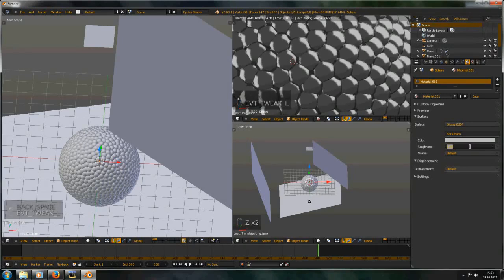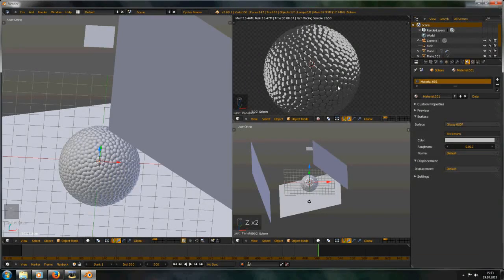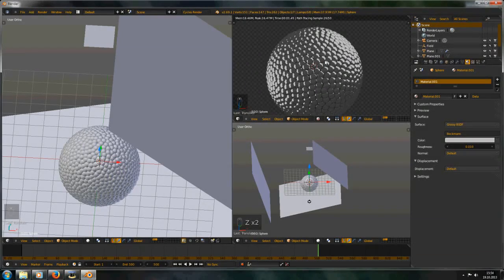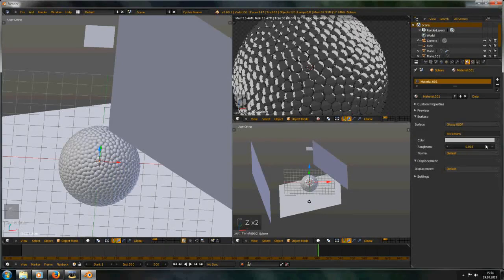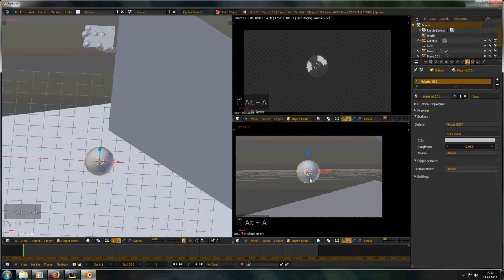No, that's way too much. Yeah, I like these reflections a little bit more, but I don't know why. Yeah. What was that? 0.05. Yeah, I think that's great.